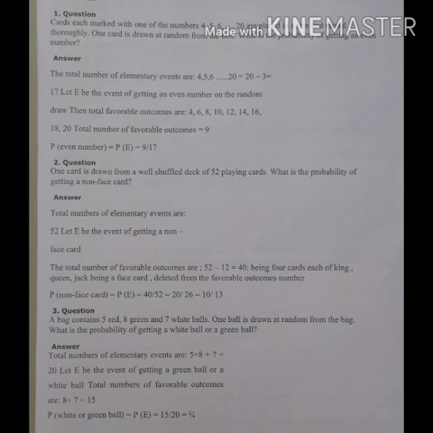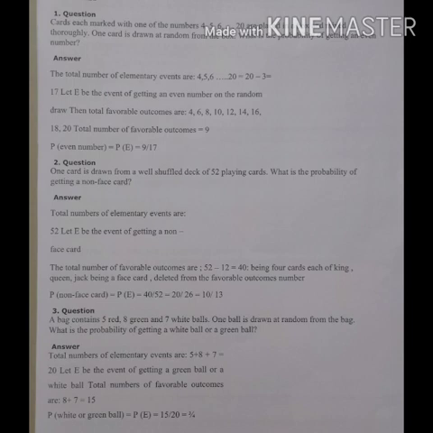Now question number 2. One card is drawn from a well-shuffled deck of 52 cards. What is the probability of getting a non-face card? Now 52 cards are there, out of which 3 are face cards: Jack, King and Queen. Now Jack, Queen and King, 3 of diamond, 3 of club, 3 of spade and 3 of heart.